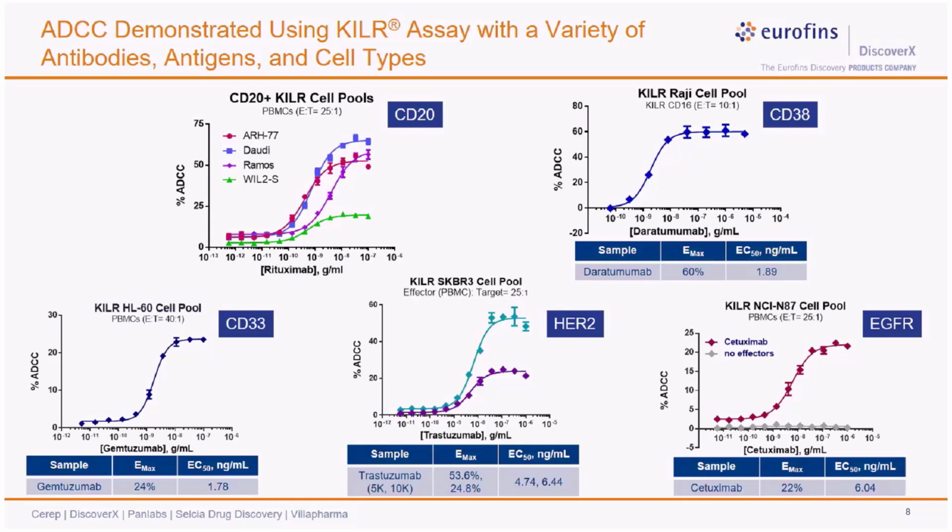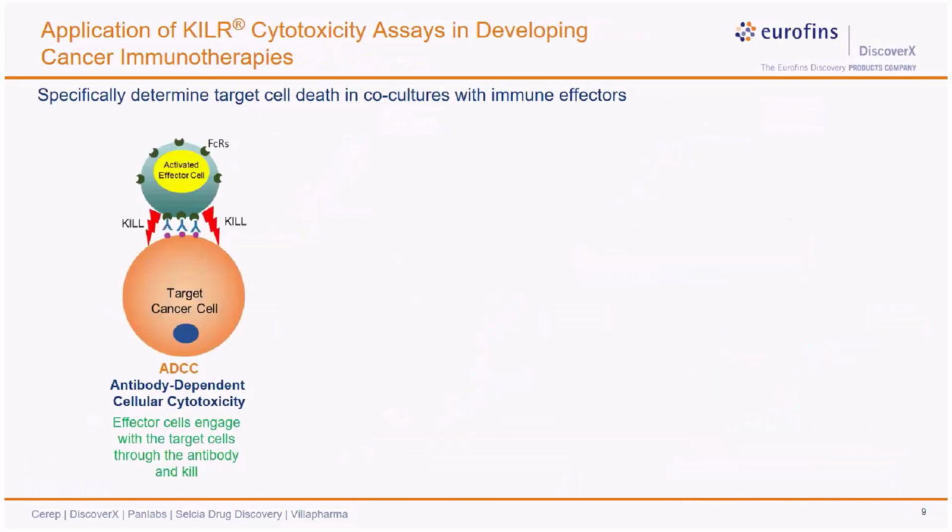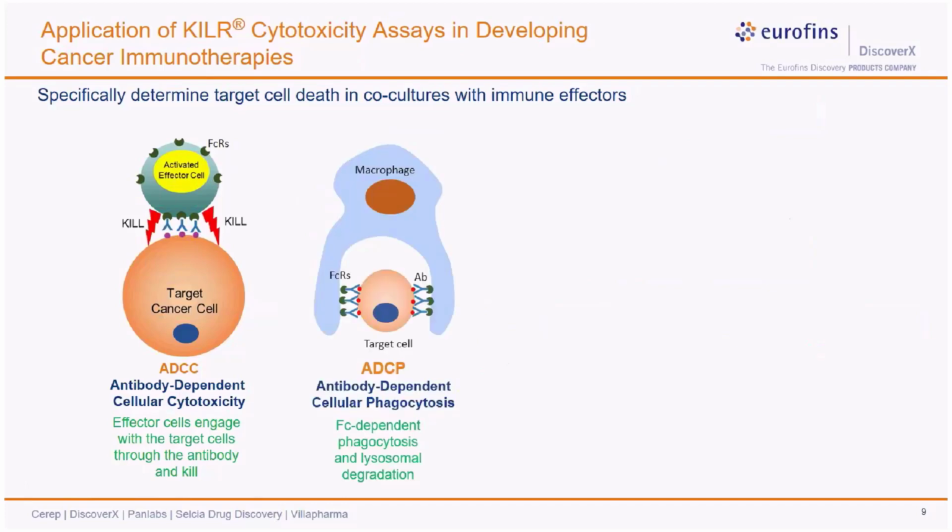Also in the last data set, you can see the negative control where no effector cells were added in that experiment, and thus it produces no response, demonstrating assay specificity. Now let's talk about some of the other cytotoxicity applications in addition to ADCC for which the killer platform can be used as well. The next important cytotoxicity application is ADCP, or antibody-dependent cellular phagocytosis.